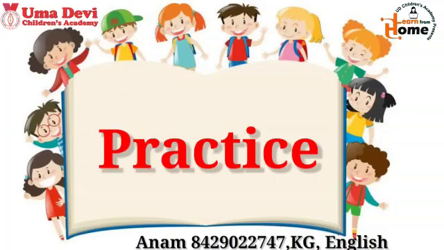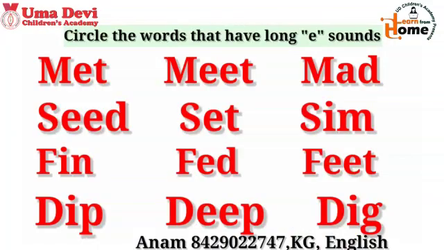Now let's do some practice. So what do you have to do in this work? Circle the words that have long E sound. Children, here are some words out of which you have to circle the words that have long E sound. Now look at first line. Read this word. Met. Eat.